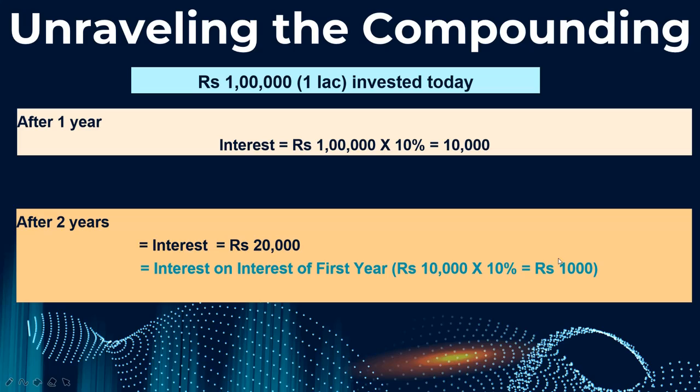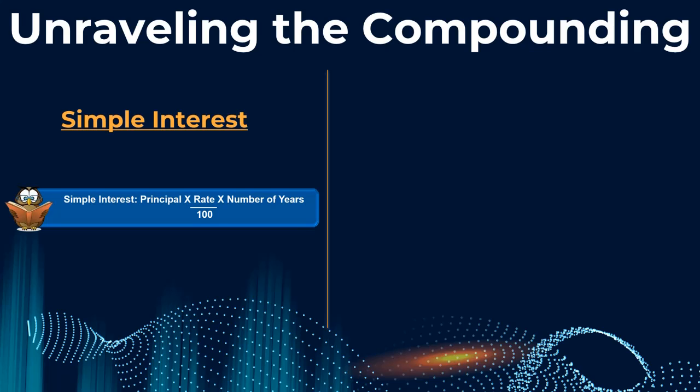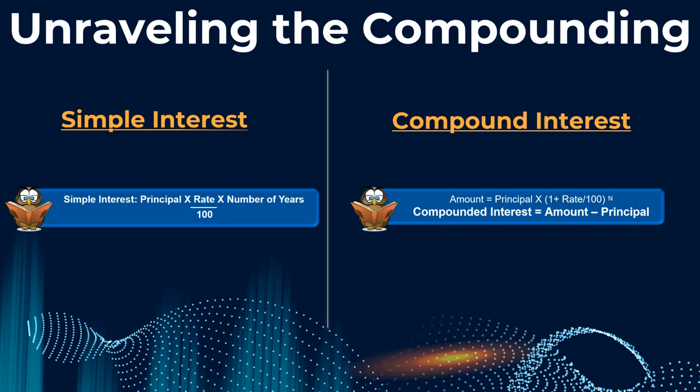So your total interest comes out to be 21,000, but in simple interest we were evaluating only 20,000, so you are earning 1,000 rupees extra in 2 years. So how are we calculating this? Here it is principal times rate times number of years, but in this case, because of the compounding, it is happening every single year. It is the principal which is getting compounded.